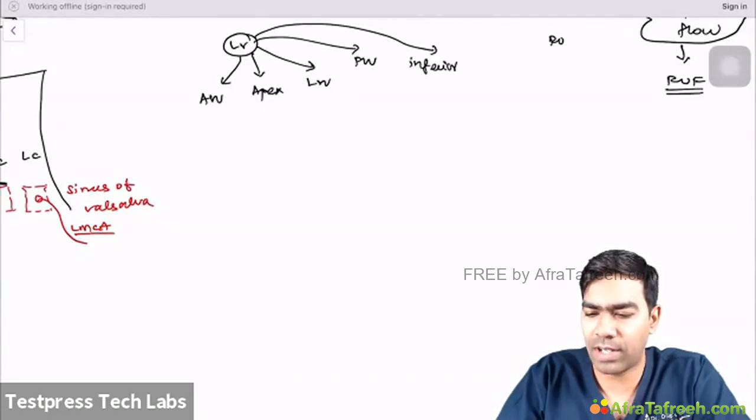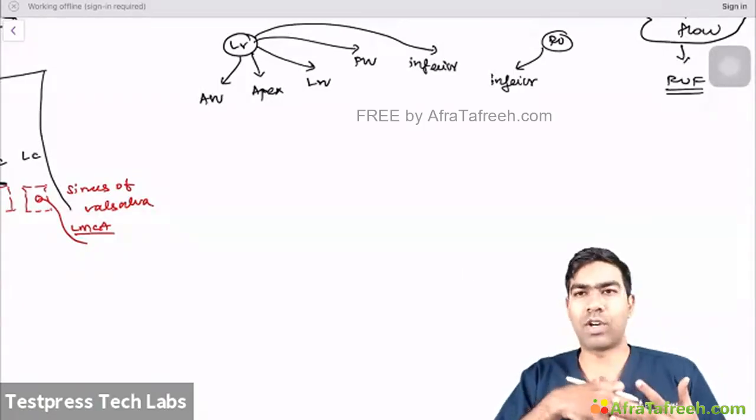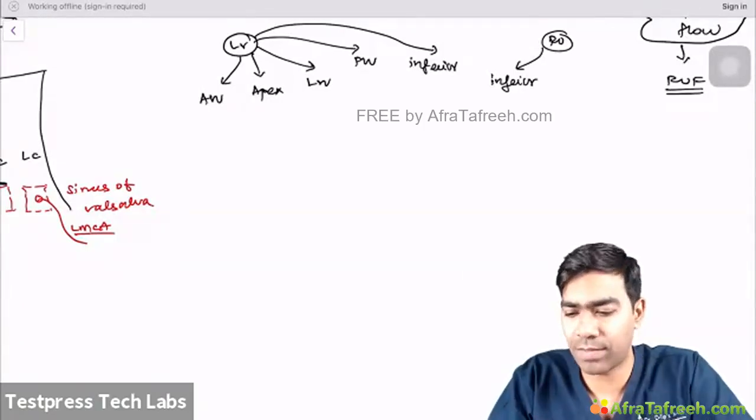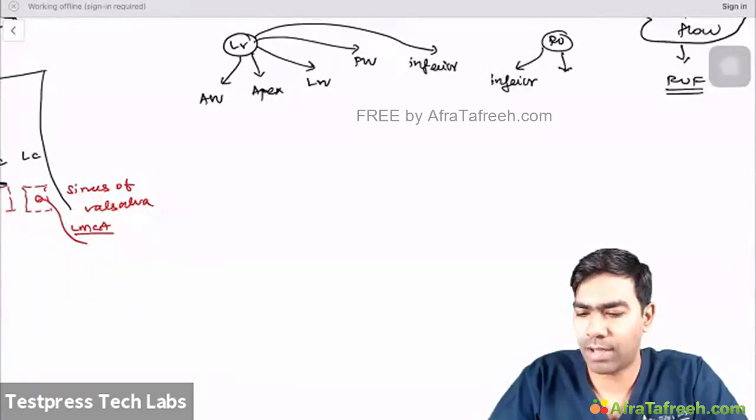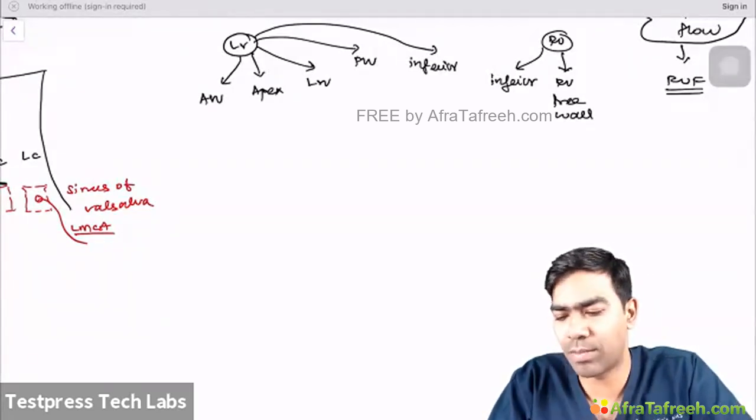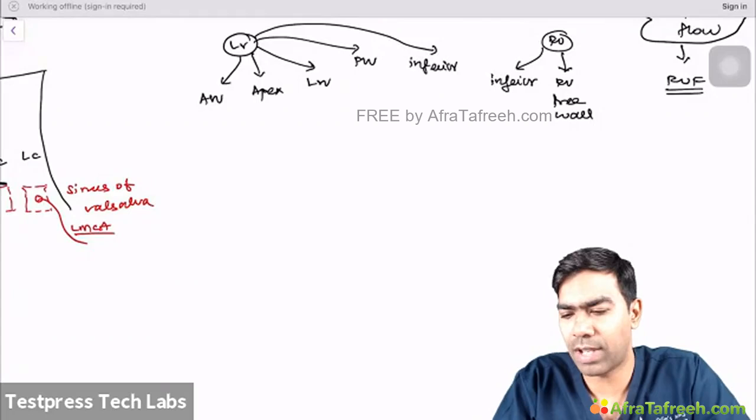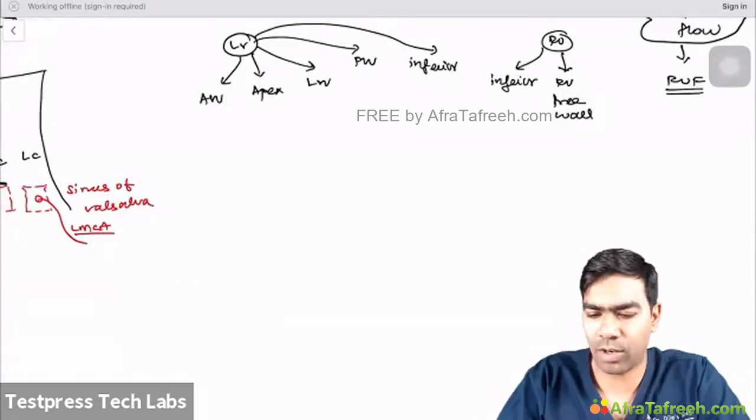As far as the right ventricle is concerned, the right ventricle once again has an inferior wall. The inferior wall is something that is resting on the diaphragm, so that's what we're going to call an inferior wall. Then it is going to have a right ventricular free wall, which is also referred to as the anterior wall of the right ventricle by some. And you have some other areas which are not important. And we have the AV node and the SA node, which we'll be discussing later on.